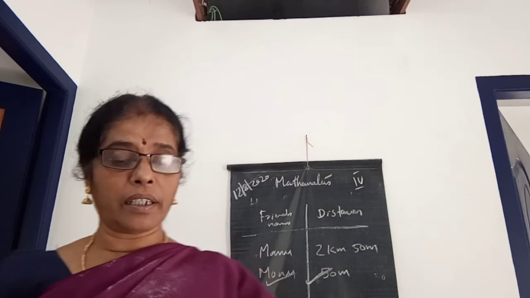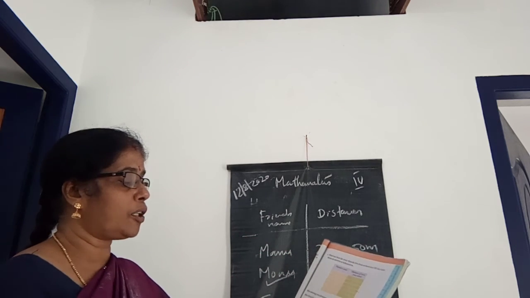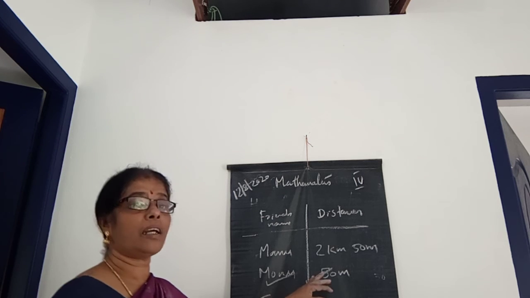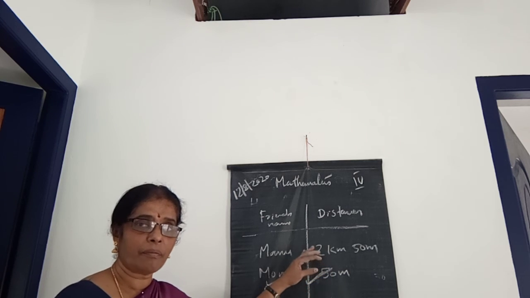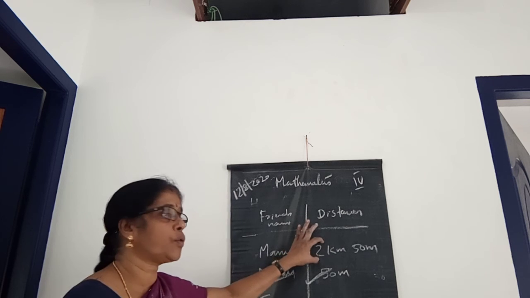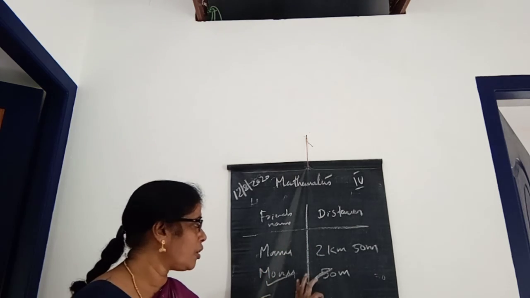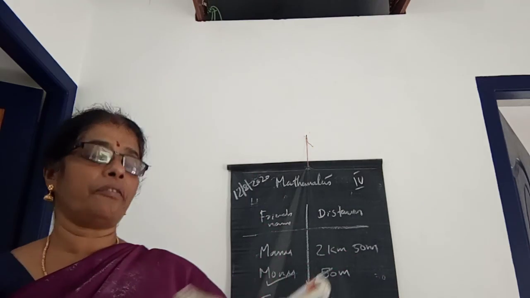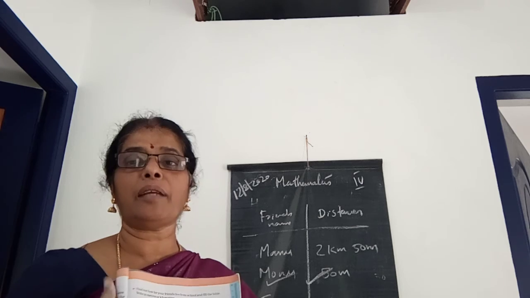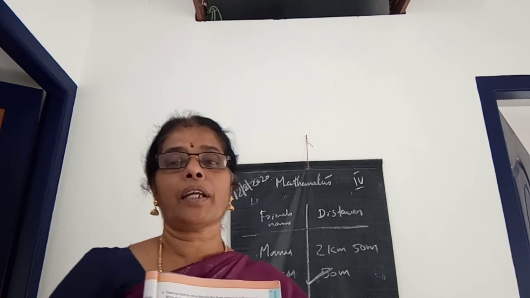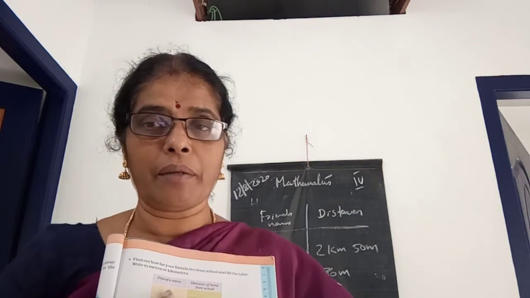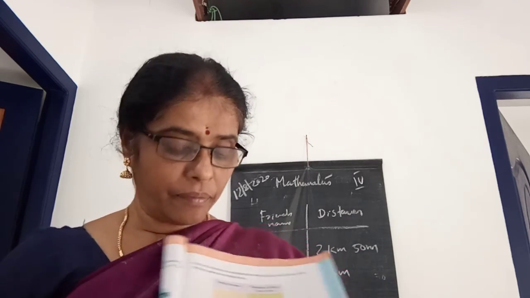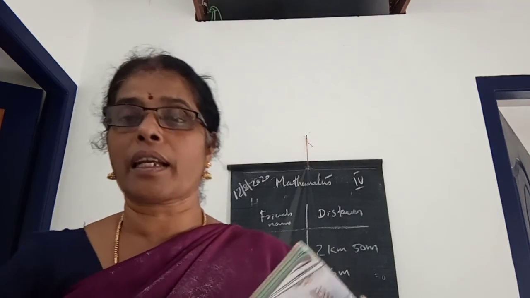Okay. The next one: is there anyone who lives more than 5 kilometers away from the school? Is anyone more than 5 kilometers? No, this one is 2 kilometers and this one is 1 kilometer 60 meters. So the answer is no. Then you have to ask your friends and write your friend's names, and if you get the distances from them, then you can write them there, or otherwise you can guess and write them here, and you can write the answers for these questions. That is an activity for you.